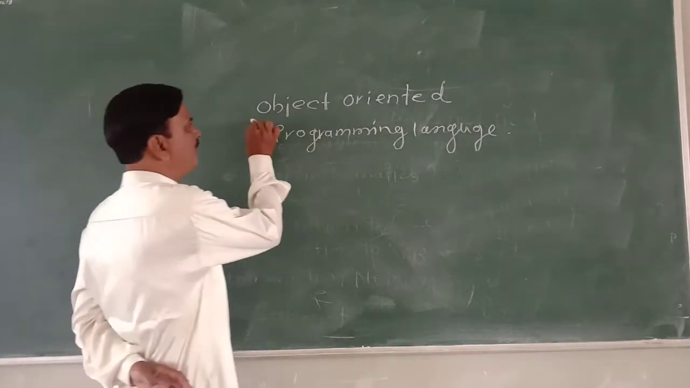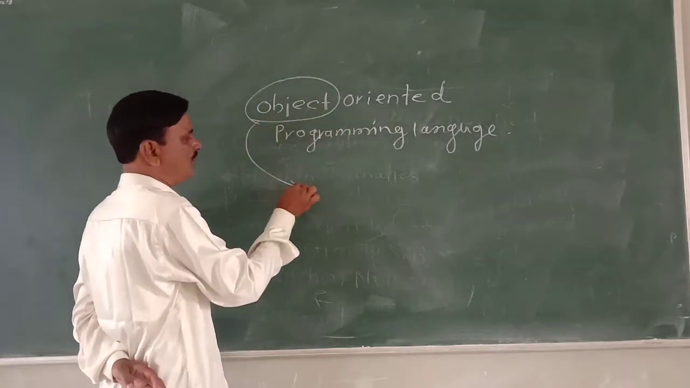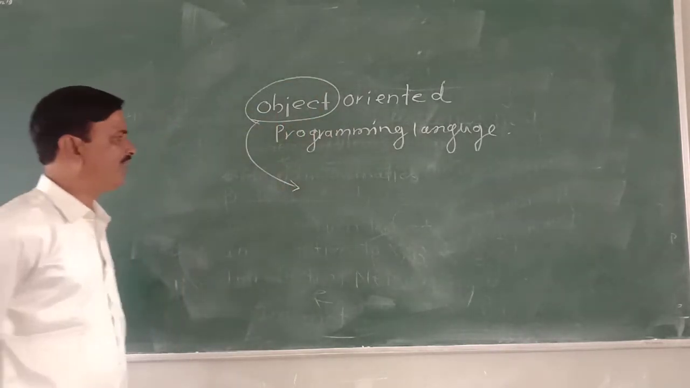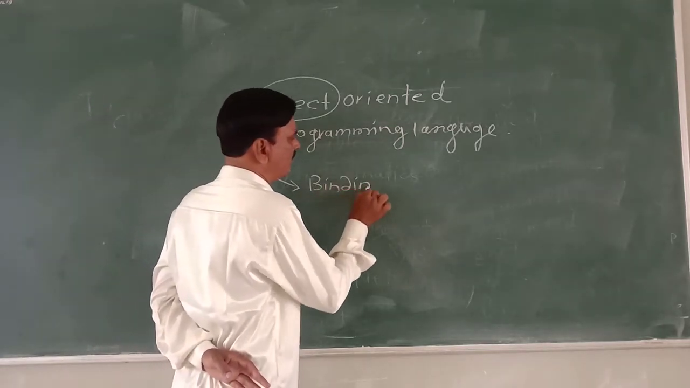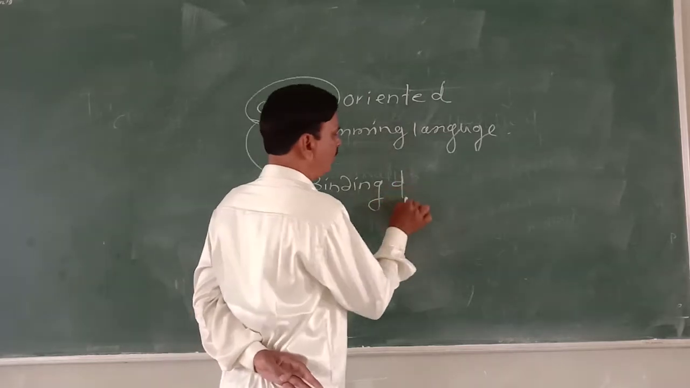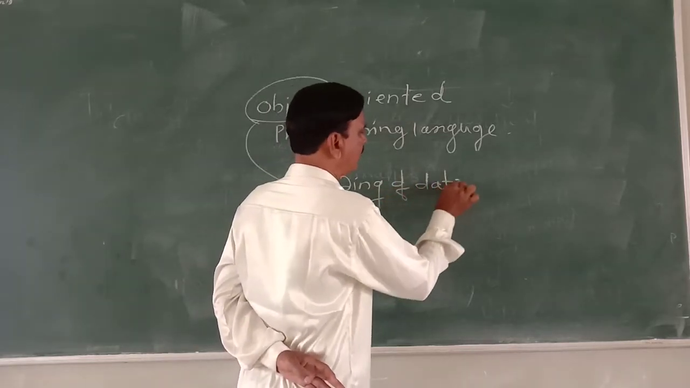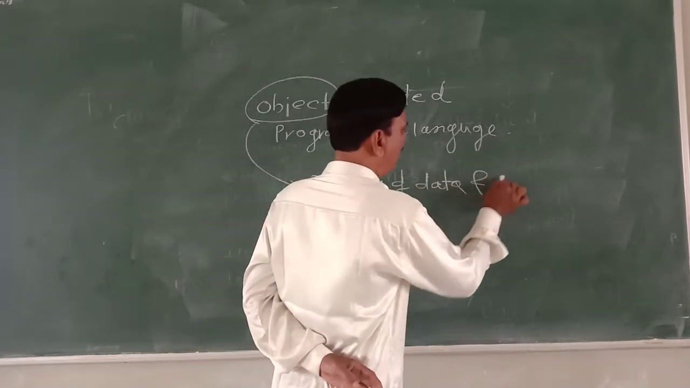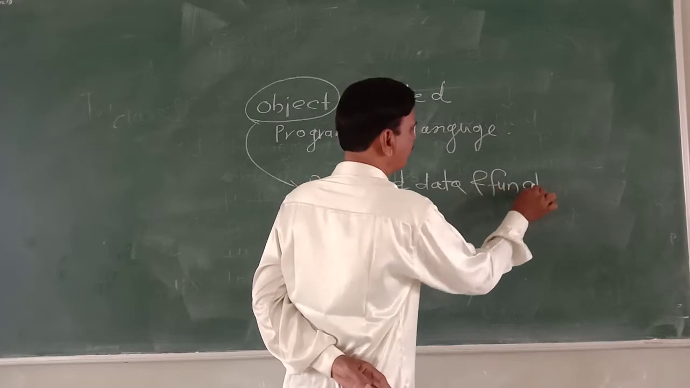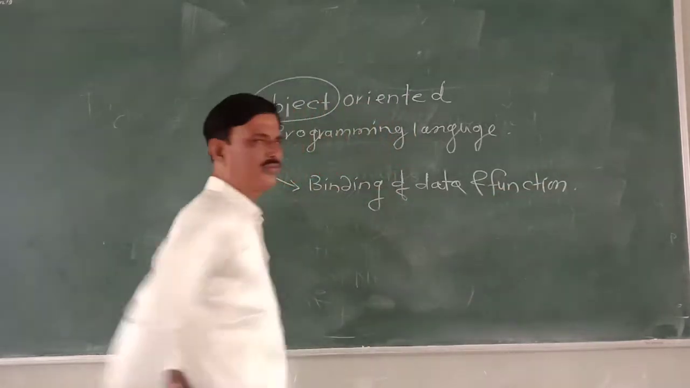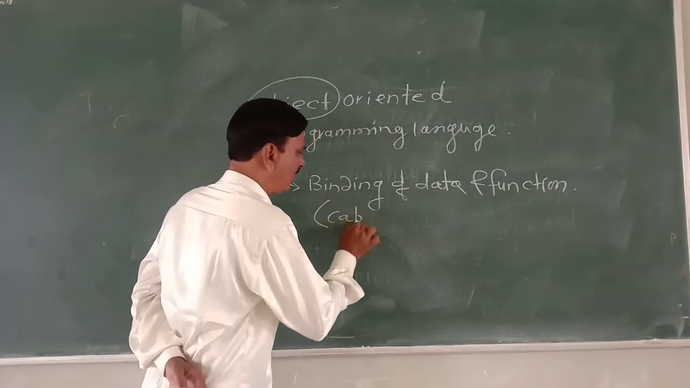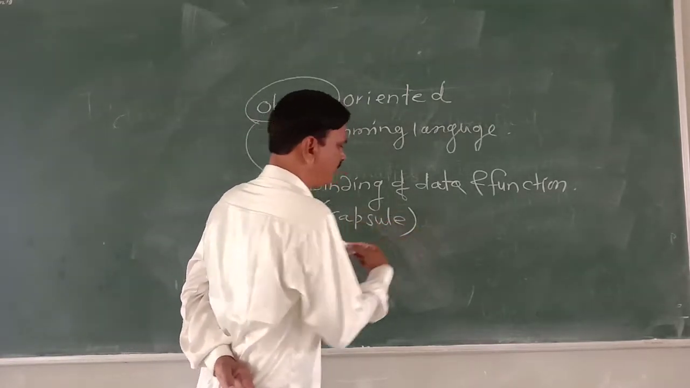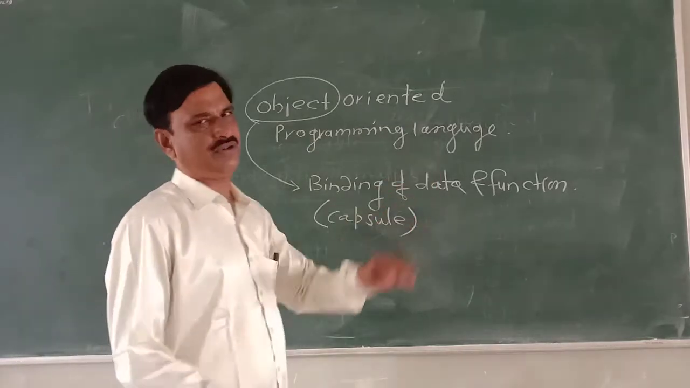But what is an object? That also we have seen. An object is a binding of data and function. We can say it is a capsule of data and functions.